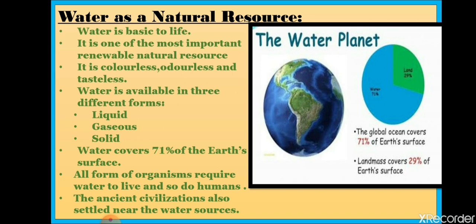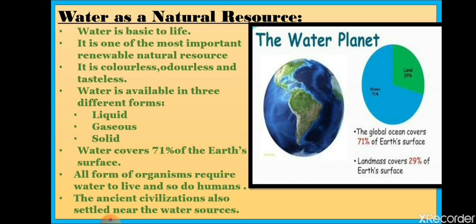Everyone, whether humans, animals, insects, or plants, everything that is surviving on the surface of the earth needs water. So it is the basic need of everyone's life. It is one of the most important renewable natural resources.